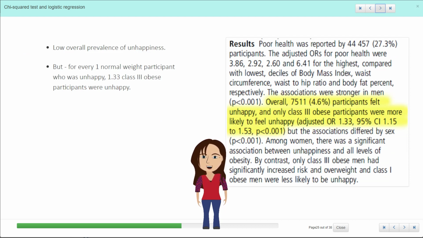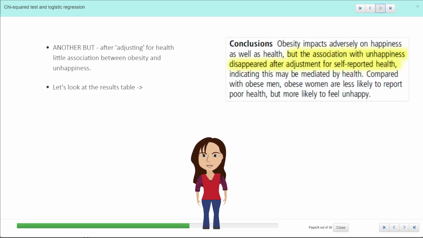So what they say as the results of the paper, and this is just taken straight from the abstract, is that overall there is a very low prevalence of unhappiness, 4.6%, but for every one normal weight participant who was unhappy, 1.33 class 3 obese participants were unhappy. So they're discussing whether or not there is a link between unhappiness and obesity. Then there's another big but, that after they adjust for health, there is little association between obesity and unhappiness.